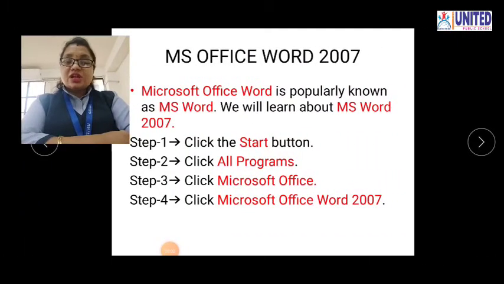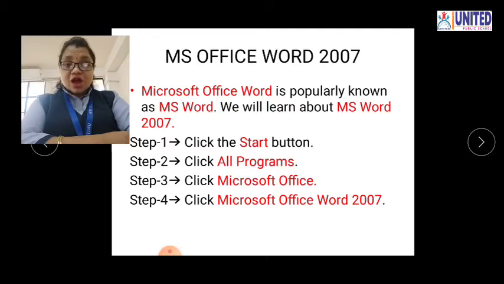Okay students, now let us see how we can start MS Word 2007. MS Office Word 2007, that means Microsoft Office Word, is popularly known as MS Word. What will we call it in short? MS Word. And we will learn about MS Word 2007 because it was launched in 2007, so the name 2007 is given. Okay, how to start it?